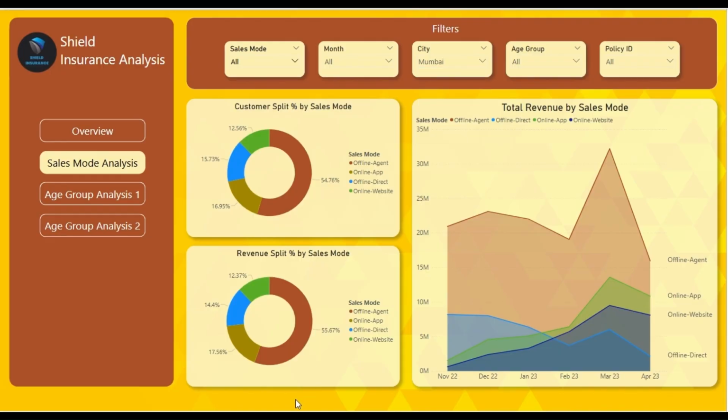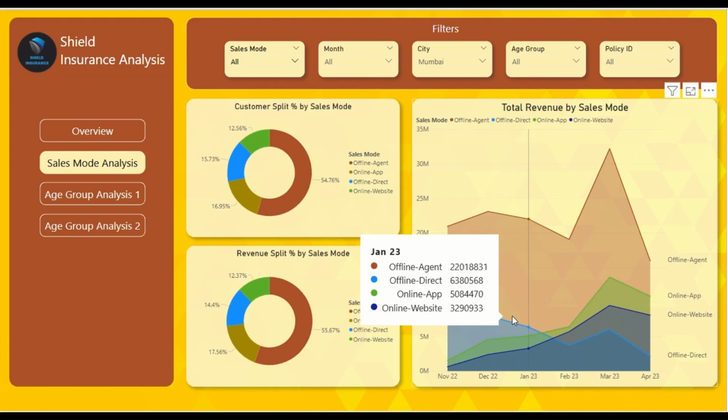So offline agent is still the most preferred medium because there aren't many people who are technologically aware, and hence they prefer an agent to do their insurance for them. And online apps are the second most preferred medium by customers for their insurance related work.